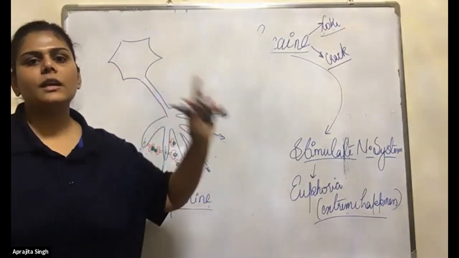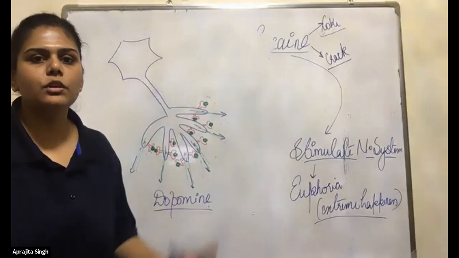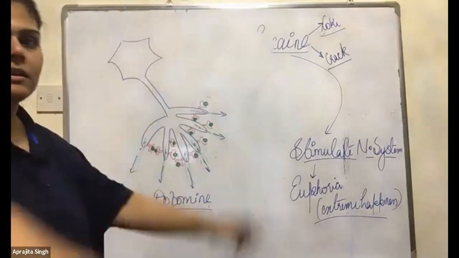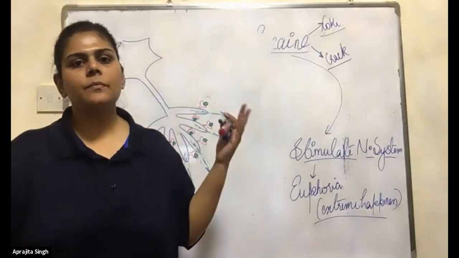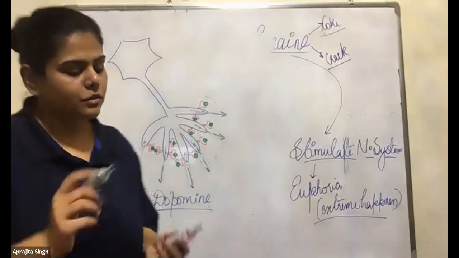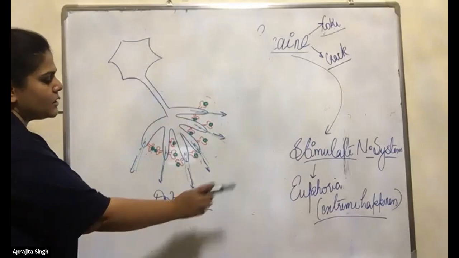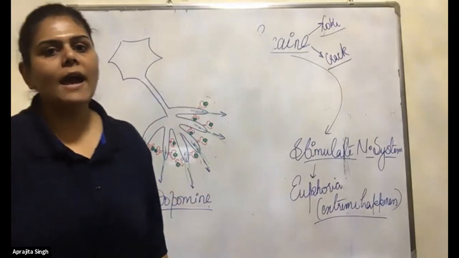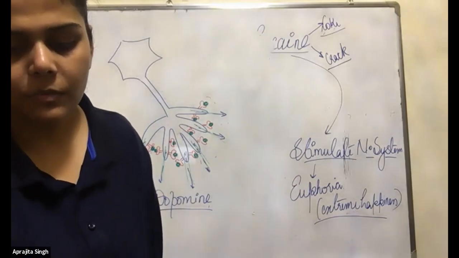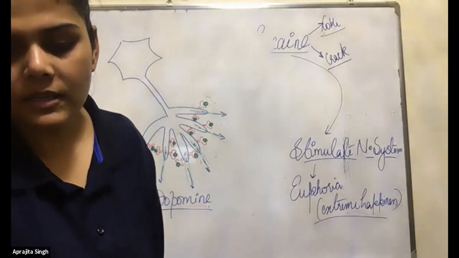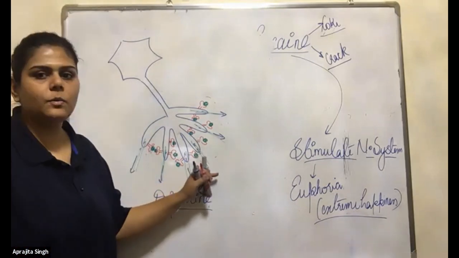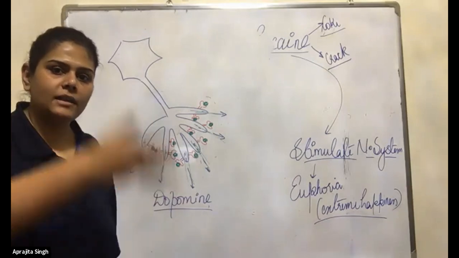Dopamine is not able to return back to the neuron, and the person will feel extreme happiness until the effect of the drug is low. So this is the actual thing happening in the case of cocaine. Why will people start feeling extreme happiness? Because the dopamine is blocked by the cocaine blocking the transporters. The transporters are responsible for taking back the dopamine.